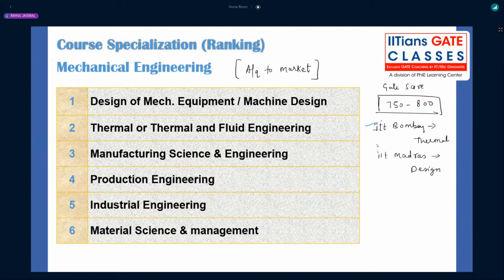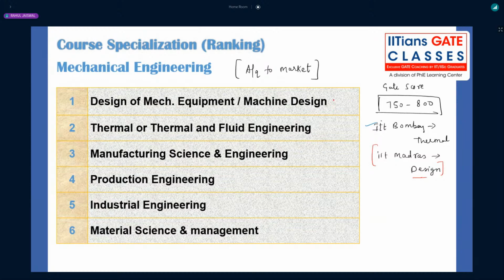But if you go through this, I would tell you that you must select the design department at any cost, on any day you must select design. Because in India we don't have that much CFD work, or in private companies and MNCs, that much thermal work. And after COVID it has been reduced drastically. So design has an edge over thermal.